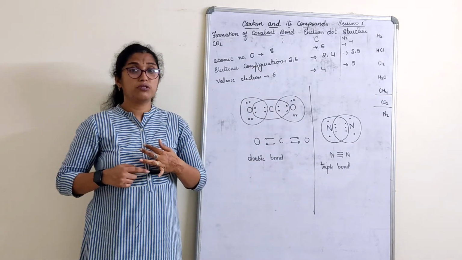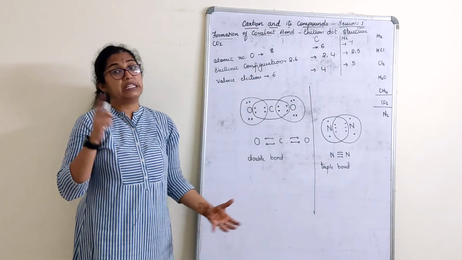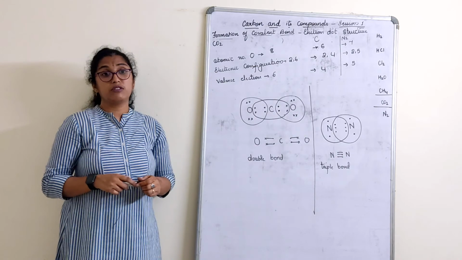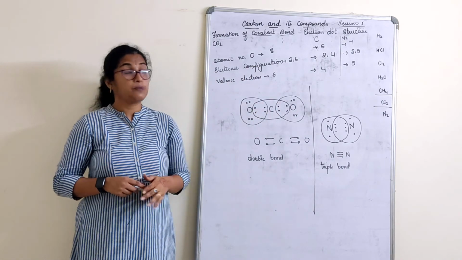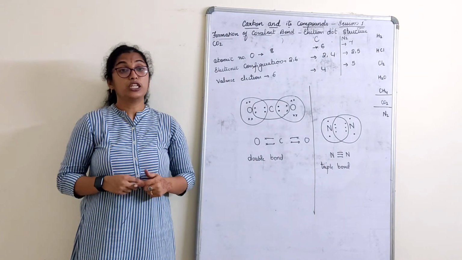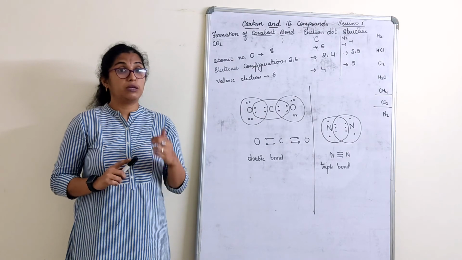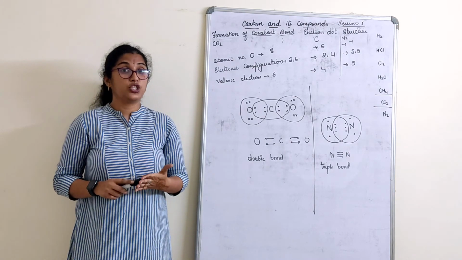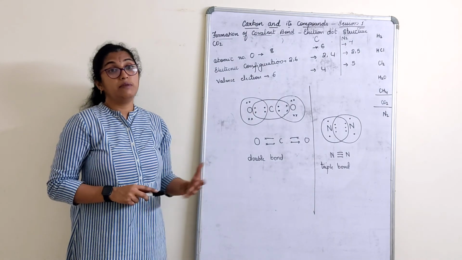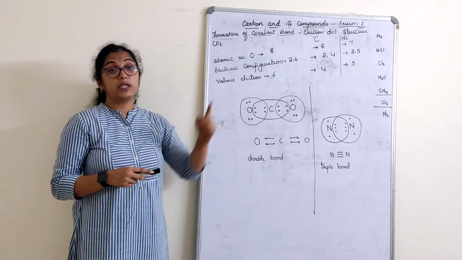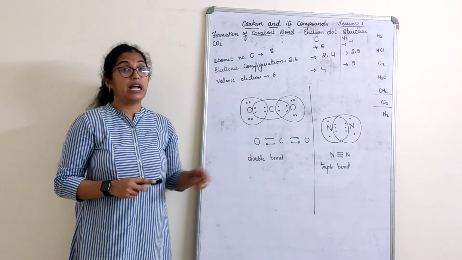In your textbook, worked examples or these types of numericals, exercises, there are some extra things also given. Please work them out so you can become more perfect on this. Children, with this we complete today's session on carbon and its compounds, where we understood about carbon's versatile nature, allotropes of carbon, what are covalent bonds, and how covalent bonds are formed with respect to electron dot structure in the formation of single, double and triple bonds.